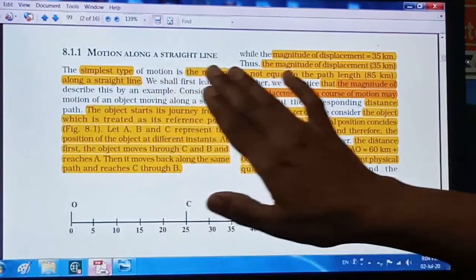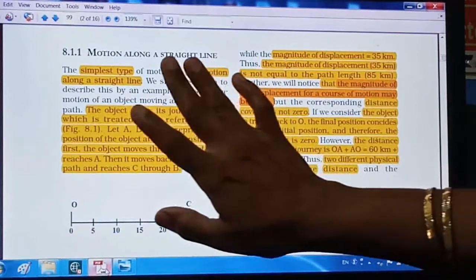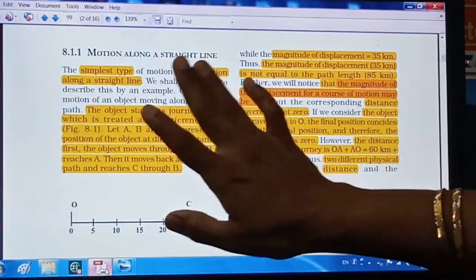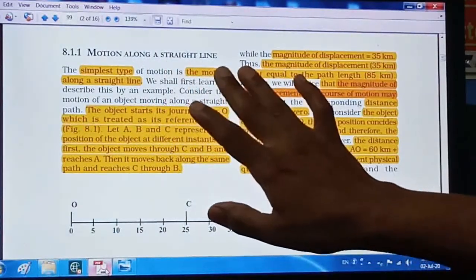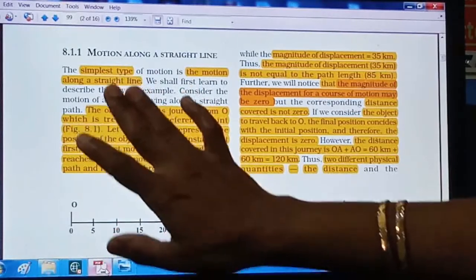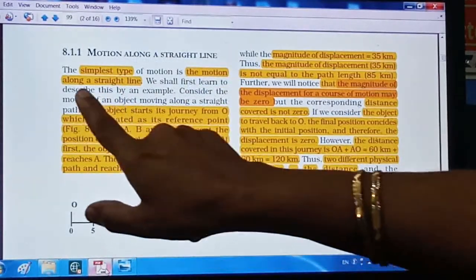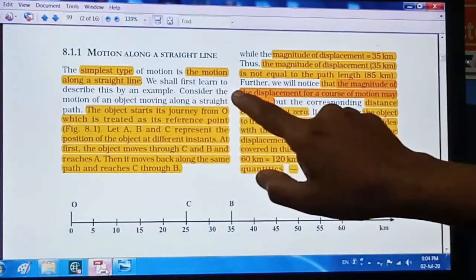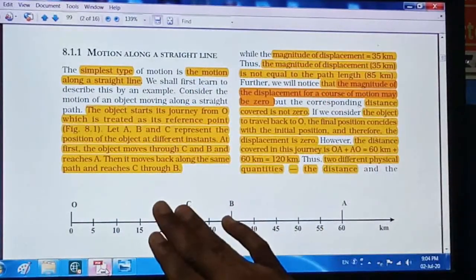motion along a straight line. We have seen that different types of motions are there. In that, the first type is given, that is the motion along a straight line, right? This is the very simplest type of motion, and here the motion takes place in a straight line, without changing direction.